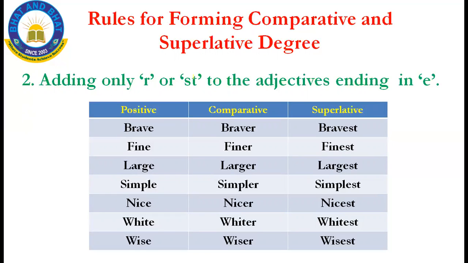The words which are adjectives ending with E, see here, I should make it into comparative degree by adding R. To make it a superlative degree, I should add ST. Look here, all the adjectives end with E. I should make it into comparative degree by adding R, and superlative degree by adding ST.